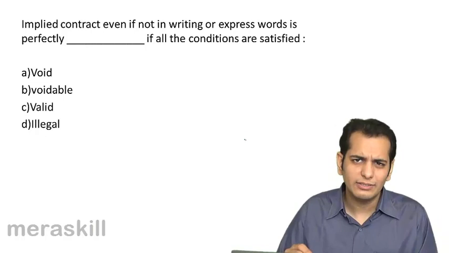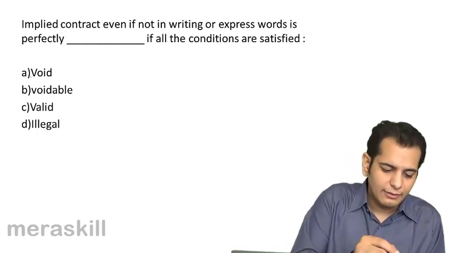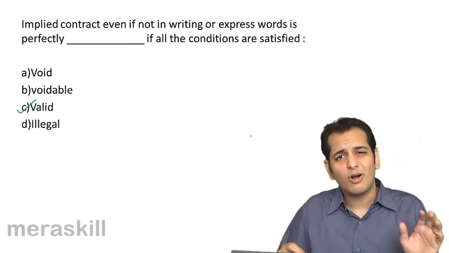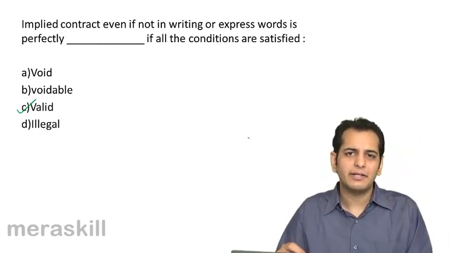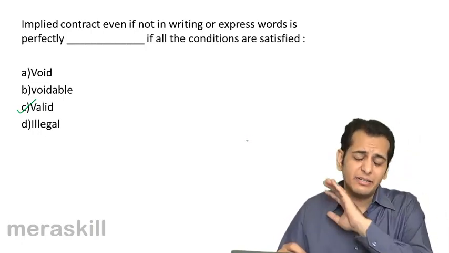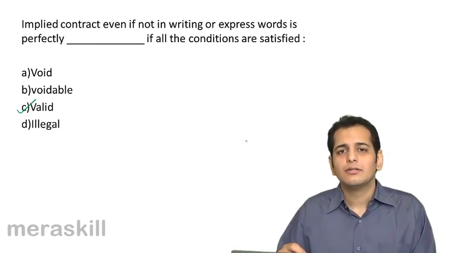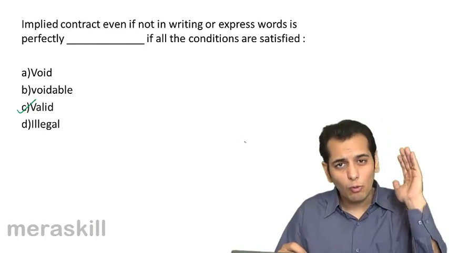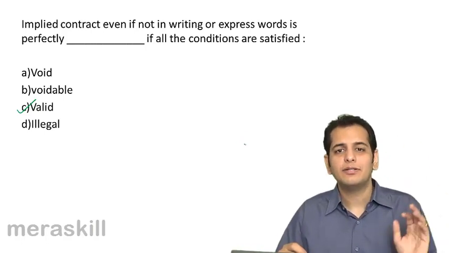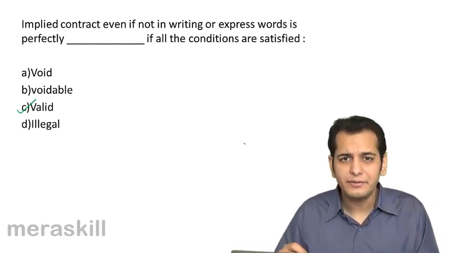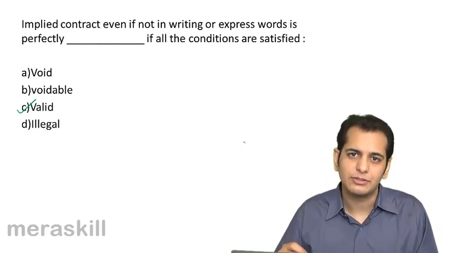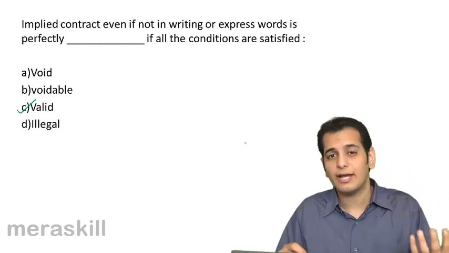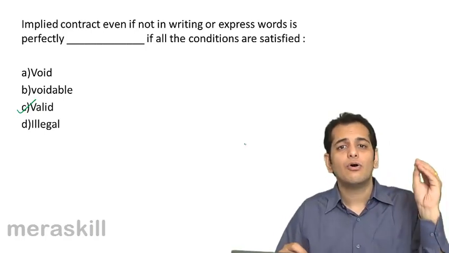If all the conditions are satisfied, an implied contract will be valid. A contract need not be in writing. A contract need not be in spoken words. It can also remain valid even if the parties intend to do so from their action. A contract which is understood from the behavior, conduct, or the actions of the parties is also valid.